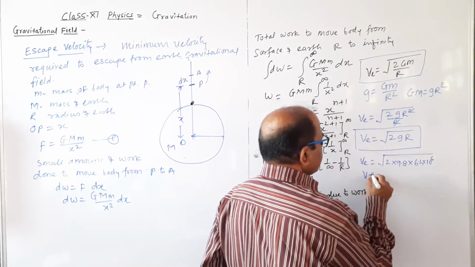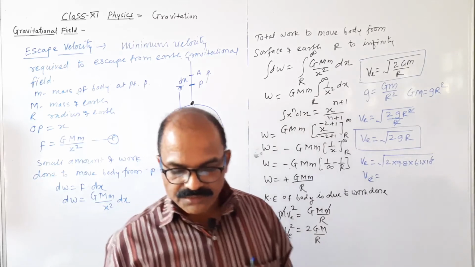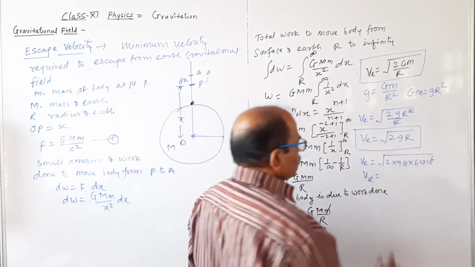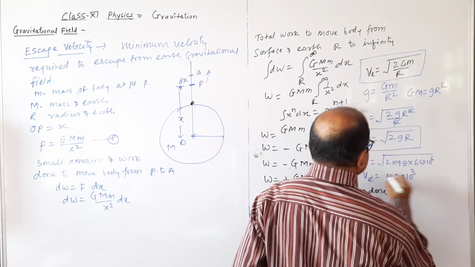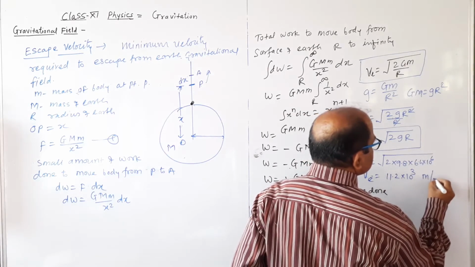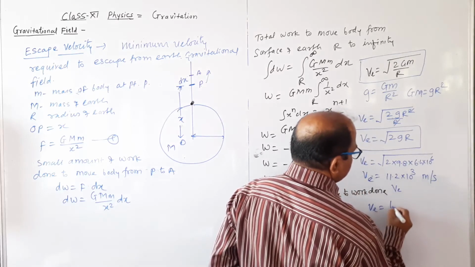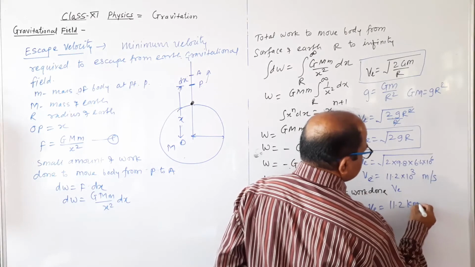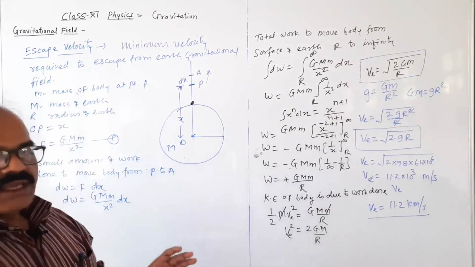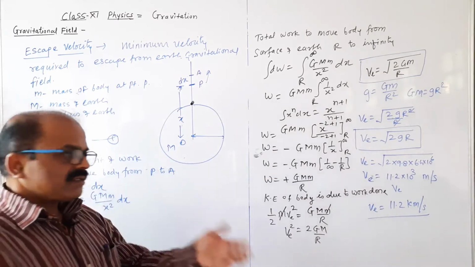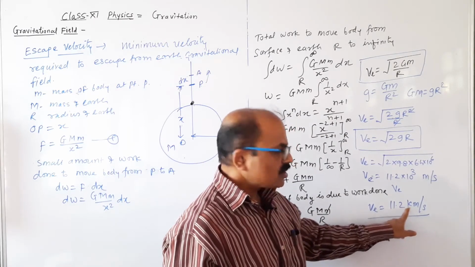Then Ve, the escape velocity of the body, equals 11.2 into 10 raised to 3 meter per second, or Ve equals 11.2 kilometer per second.